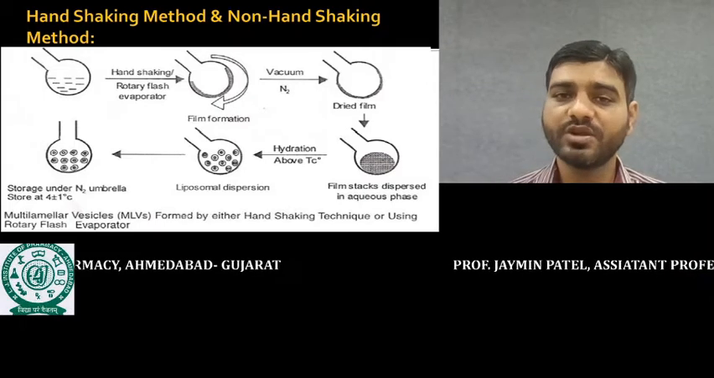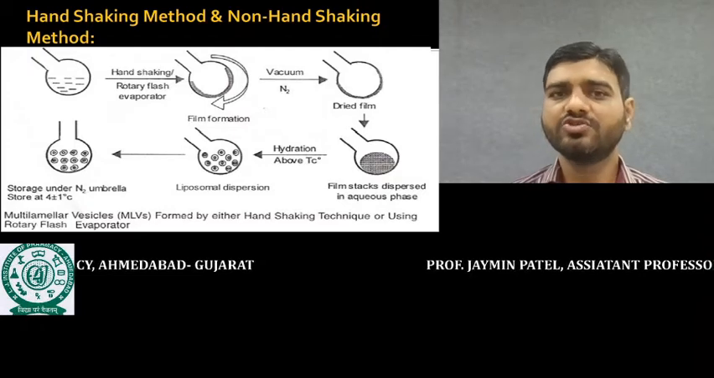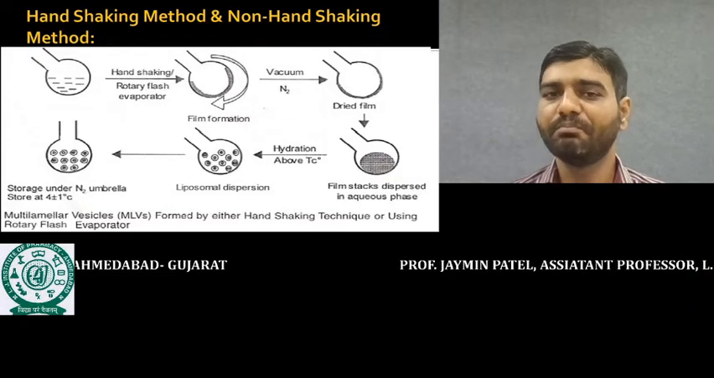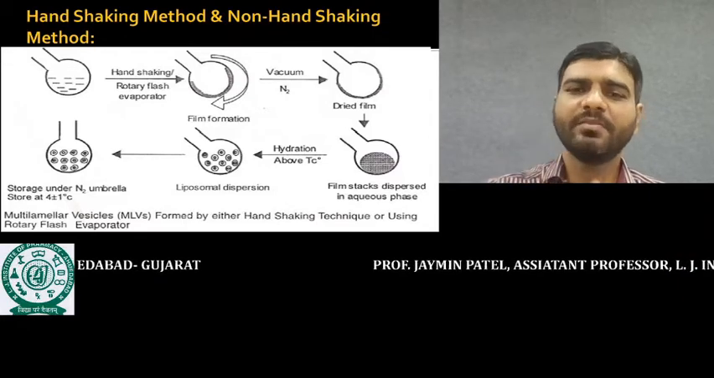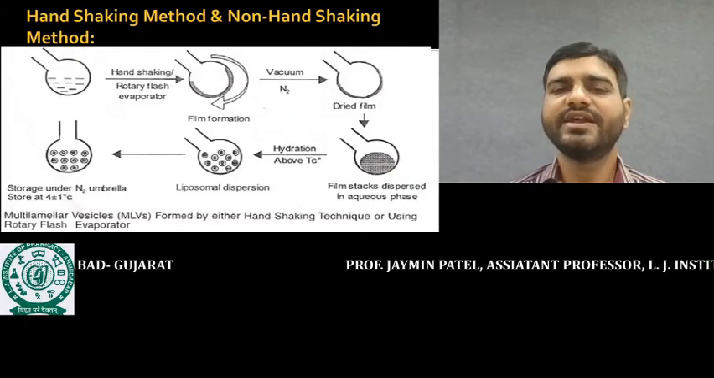Why? Because the phospholipid is sensitive to oxidation. If oxygen is available in the environment, ultimately degradation of the phospholipid may occur. That's why we provide the nitrogen environment. So the dry film is formed, and this dry film is later subjected to the hydration process.